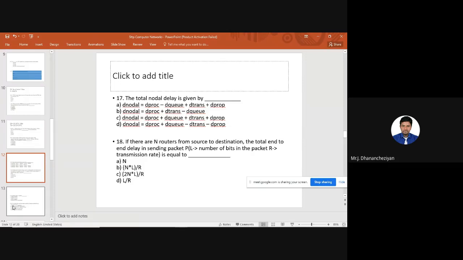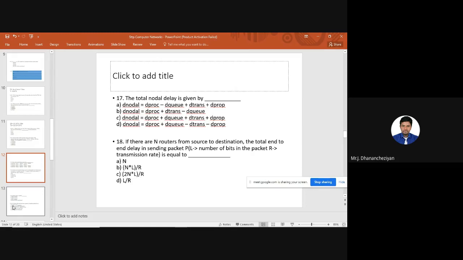For answering this question, we have 4 options. The nodal delay, D nodal, is equal to the addition of 4 delays: processing delay, D proc, queuing delay, D Q, transmission delay, D trans, plus propagation delay, D prop. So the answer will be C. And the next one is a little interesting question, but all are basics only. Mostly we get theory-based questions, but this question will make us go back to a basic equation for routers.